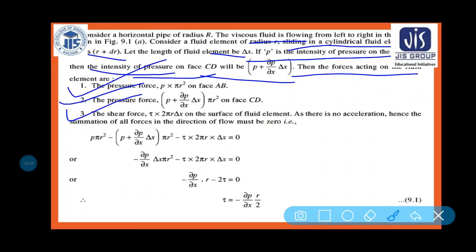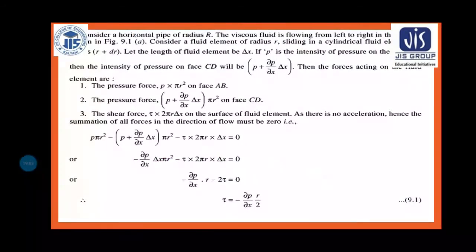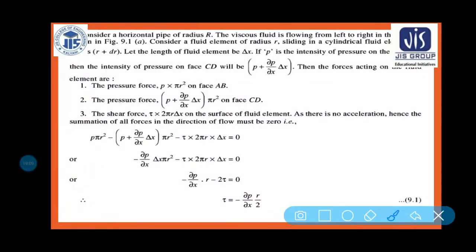Hence the summation of all forces in the direction of the flow must be 0. That means we are assuming there is no kind of acceleration. If there is some acceleration, then there will be a force due to inertia, that is mass into acceleration, F equal to ma, but there is no acceleration, so that is why we are assuming it is 0. So P pi r square minus